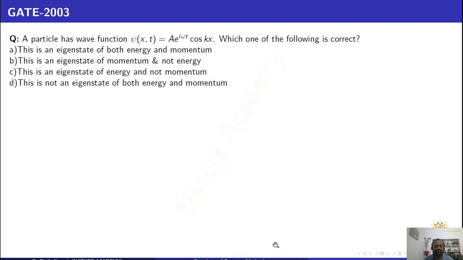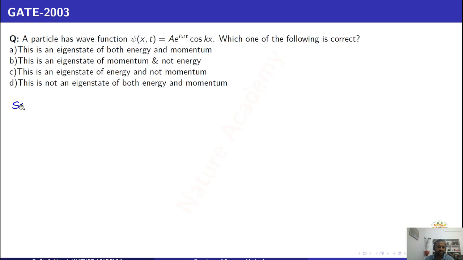There is another question from GATE 2003. A particle has a wave function psi of x, t equals A e power i omega t cos kx. Which one of the following is correct? This is an eigenstate of both energy and momentum. This is an eigenstate of momentum but not energy. This is an eigenstate of energy, not momentum. And this is not an eigenstate of both energy and momentum.